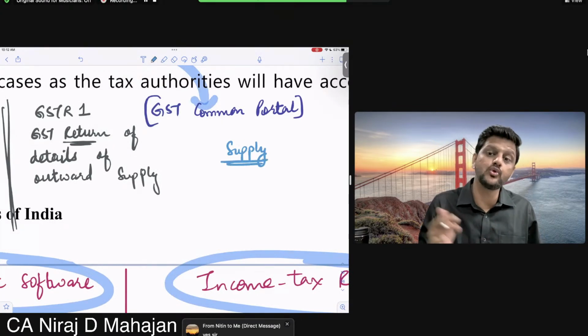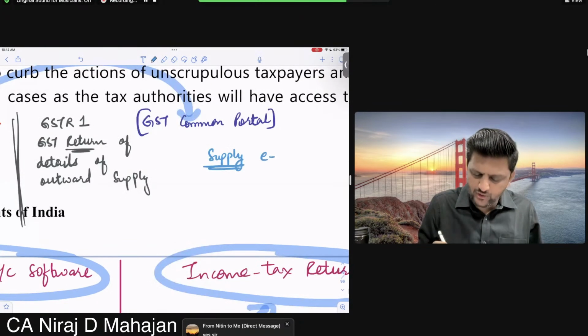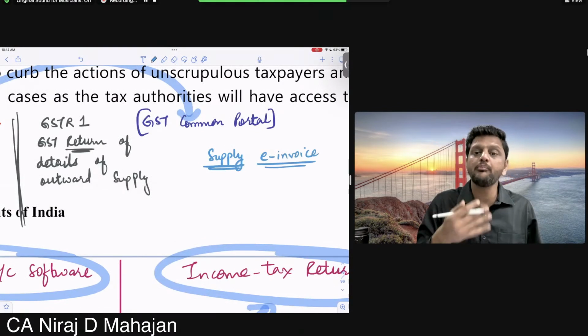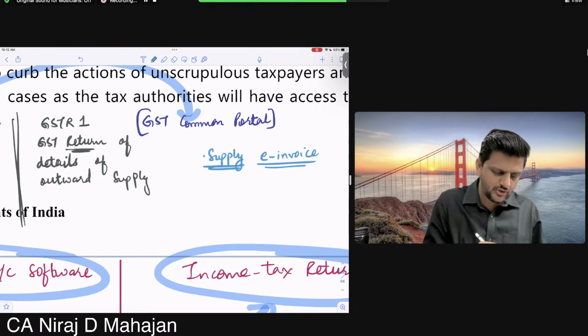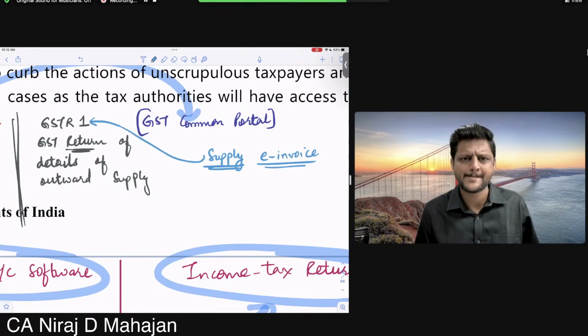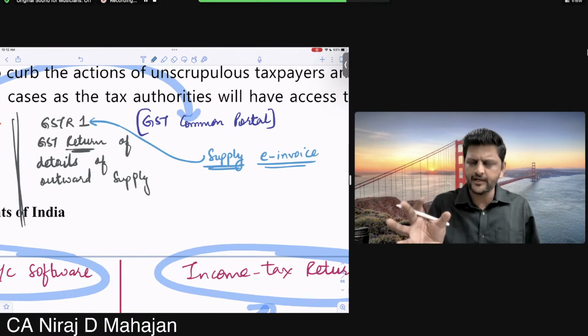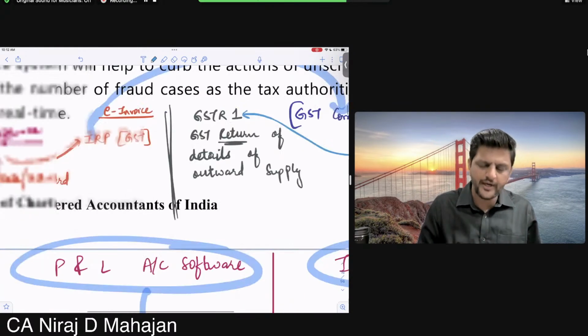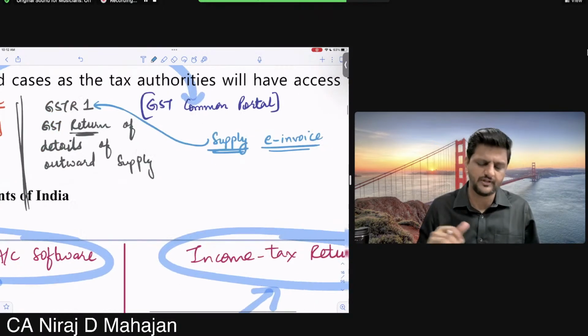Which supplies will I be able to see? The supplies I have made through e-invoicing, or by invoice, will be automatically taken into my GSTR1. I can rectify, make changes, add or reduce, that is all okay. But at least the details which are correct and available, those I can use in my GSTR1.